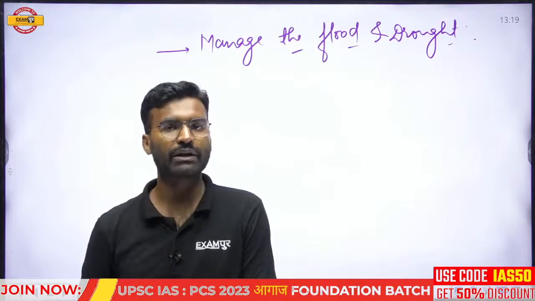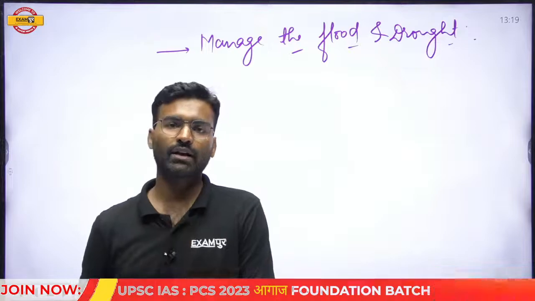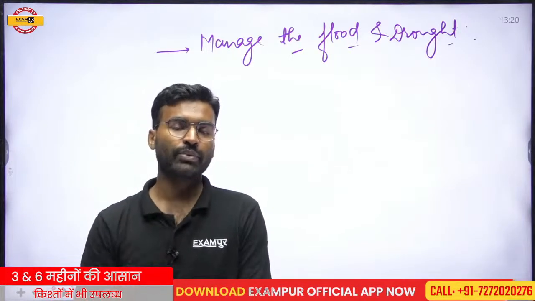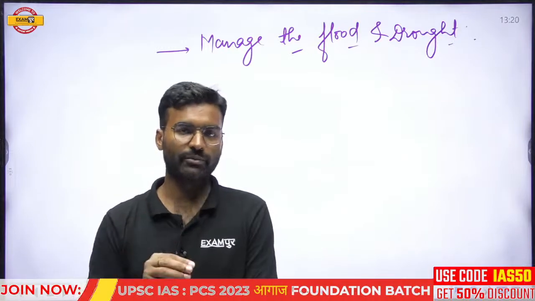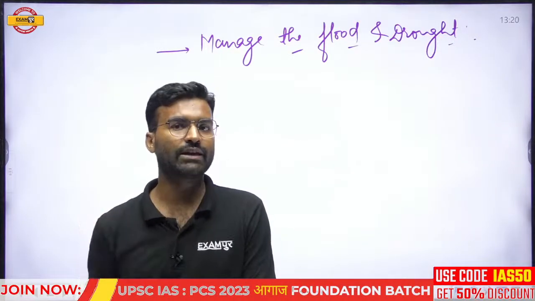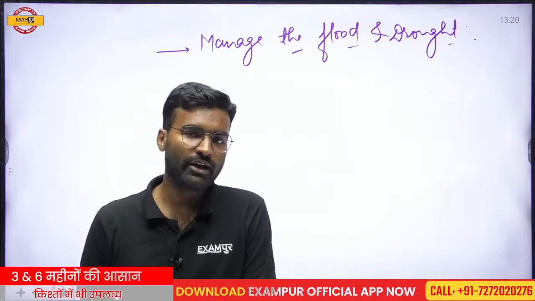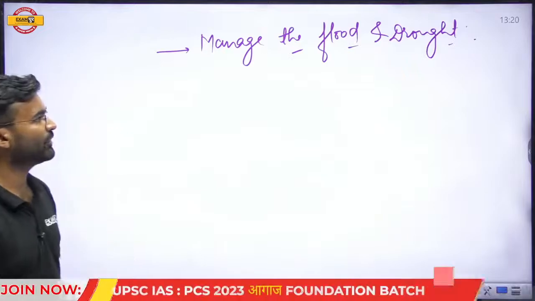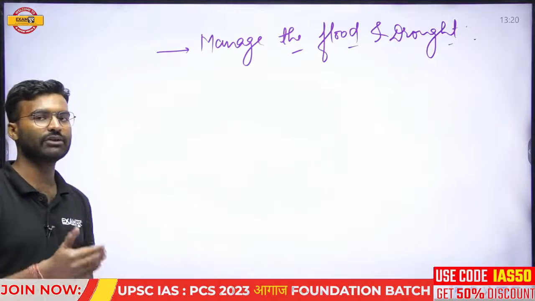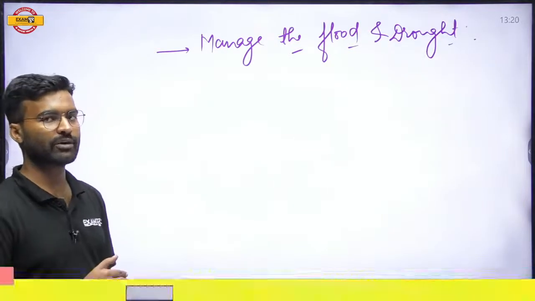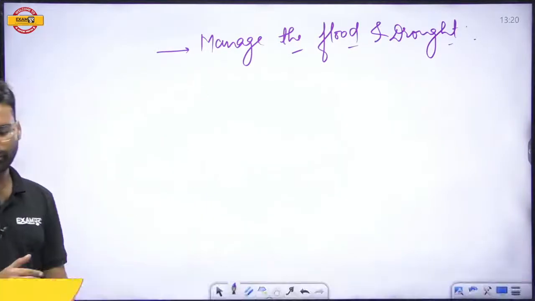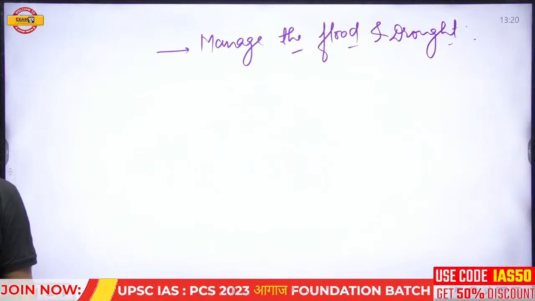On the 2nd of February 1971, this convention was signed and adopted, and due to this, the 2nd of February is celebrated as World Wetlands Day every year at the global level. So Global Wetland Day is on the 2nd of February because the Ramsar Convention was adopted on the 2nd of February in 1971. Okay, so this is a very important thing. I think this is the importance of the wetlands.